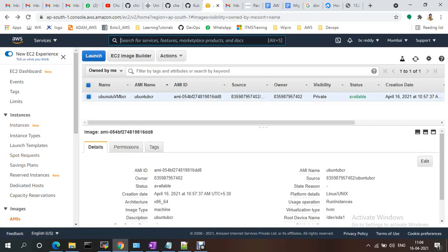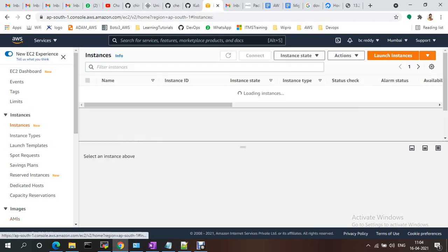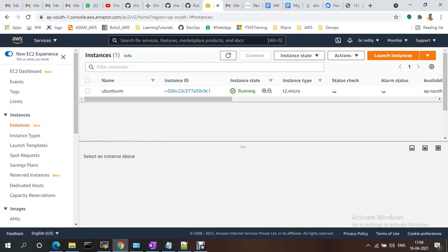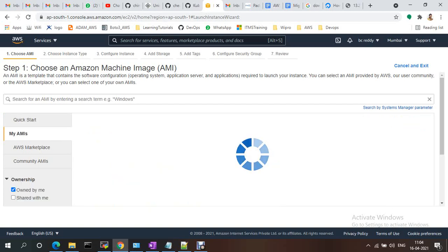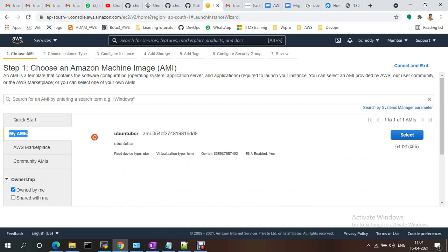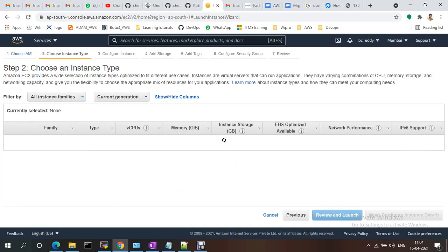Here, owned by me, there are public images and private images. You can make your image publicly available if you want, or you can keep your image private. So this is my image. Next time when I create an Ubuntu VM, when I launch the instance, I just use my AMIs. See here: quick start, my AMIs, AWS Marketplace, community AMIs. I'm going with my AMIs. So this is my AMI, Ubuntu BCR. I'm selecting this one.